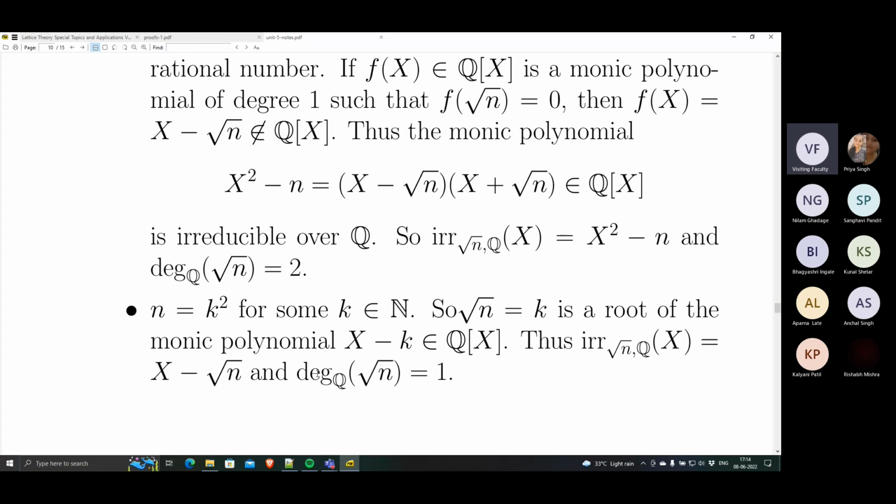Okay. So square root n for any natural number n is algebraic over Q, but the degree depends on whether it is a square or not. If it is not a perfect square, then the degree is 2. If it is a perfect square, then the degree is only 1. Is this much okay?